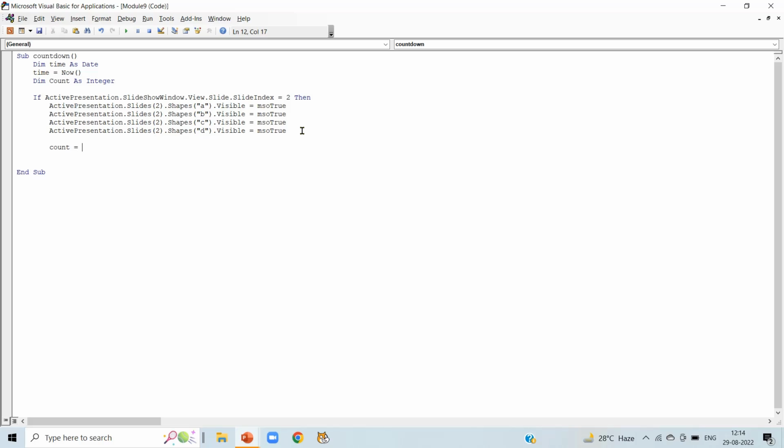Now write count is equal to 30. We are giving the value to count. Means our timer will start from 30, 29. Time is equal to date, add, in bracket, inverted commas, s, comma, count, comma, time, bracket close.